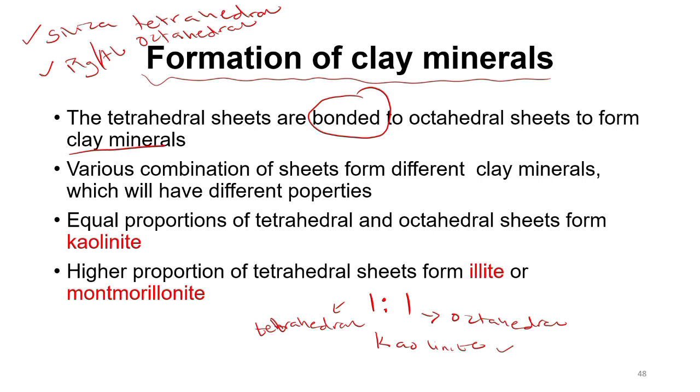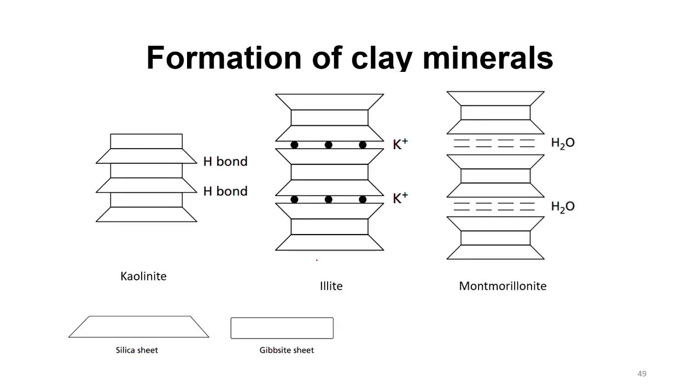But in situations where we have higher proportions of tetrahedral compared to the octahedral, let's say 2 is to 1, 3 is to 1, 5 is to 2, 5 is to 3, where we have larger amounts of tetrahedra compared to the octahedron, then we have the illite or the montmorillonite being formed. So higher proportions of tetrahedral sheets compared to octahedron sheets will lead to the illite or the montmorillonite being formed. Now let's look at this and it will give a better explanation.